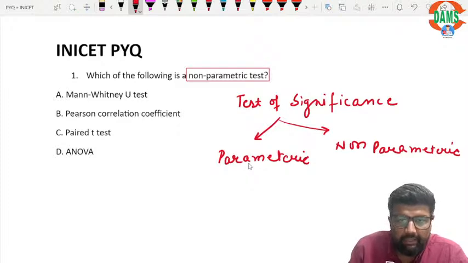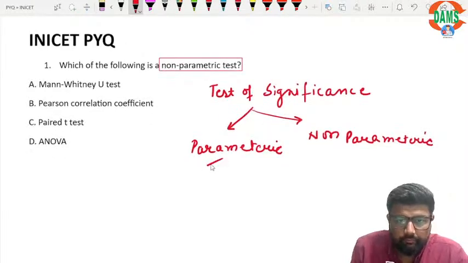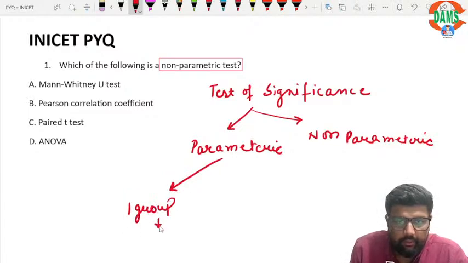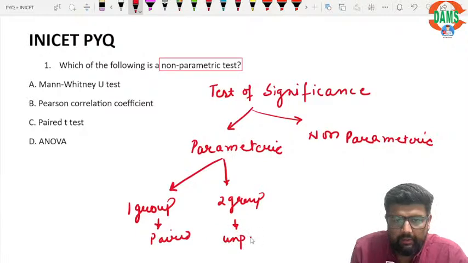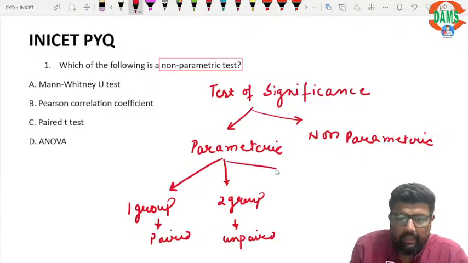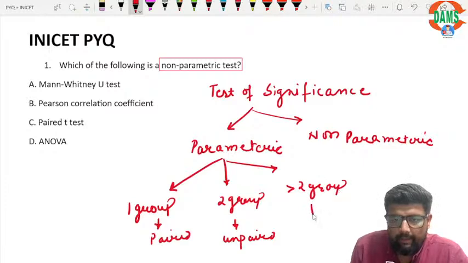In parametric, if I have one group, it is paired t-test. If I have two groups, it is unpaired t-test. And if I have more than two groups, it is ANOVA.